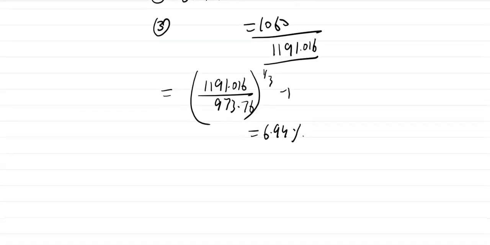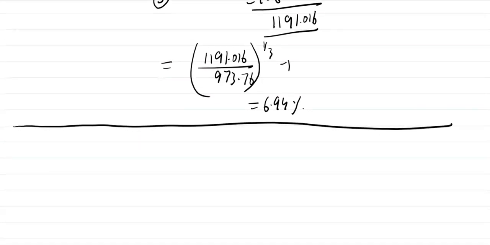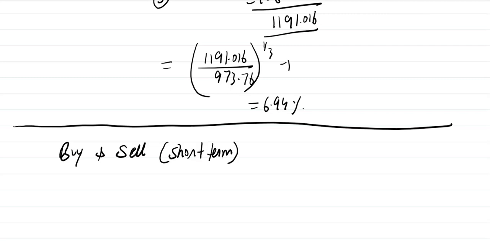Now let's discuss the fourth point actually. It's buy and sell. Short-term view. It's a short-term holding. YTM remains equal to the market interest rate.